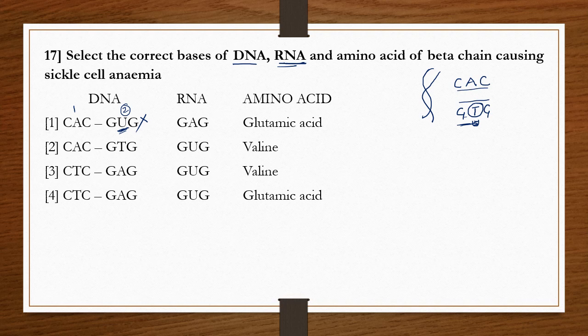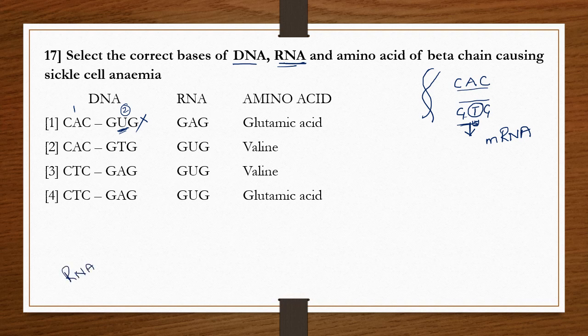Now when this GTG is coded on mRNA, we already know that there are different types of RNAs.